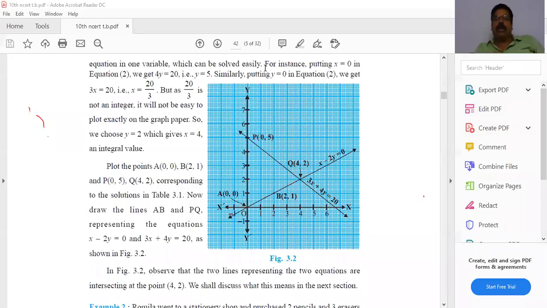Today's homework is you have to draw the graph of x minus 2y equal to 0 and 3x plus 4y equal to 20. Both will intersect at 4, 2. In the graph book, at least one page; the graph page you have to show to me. Read the textbook till what I told. I already shared the screen. That is your textbook only. Once again, go through the textbook, everyone. Understand?